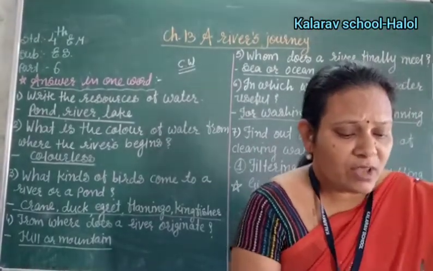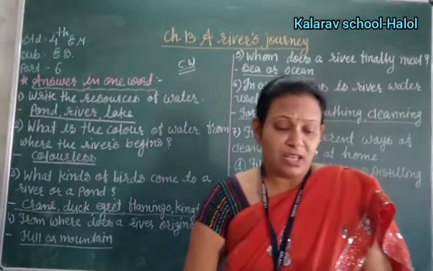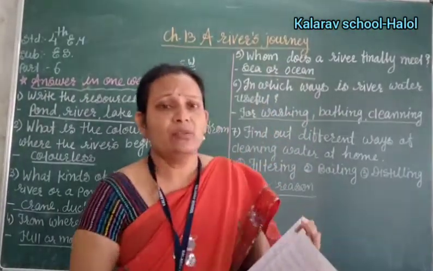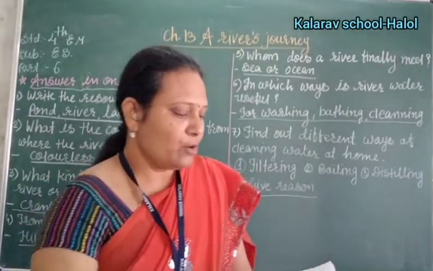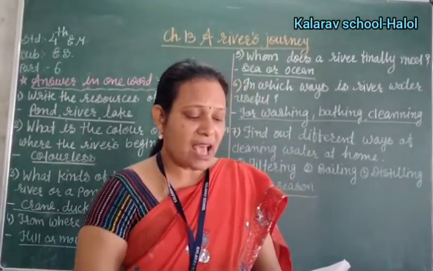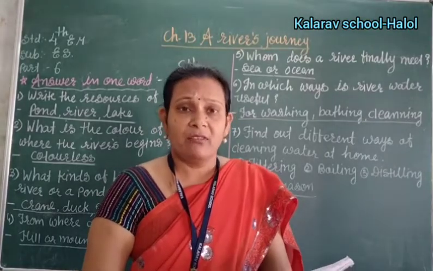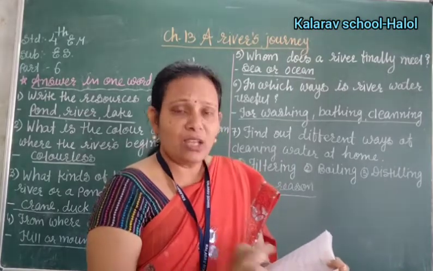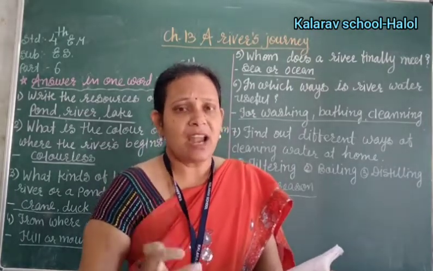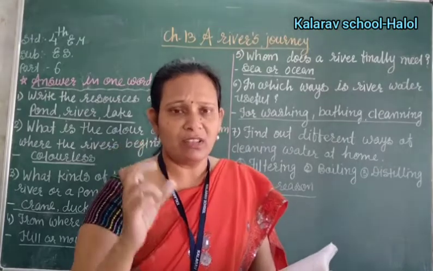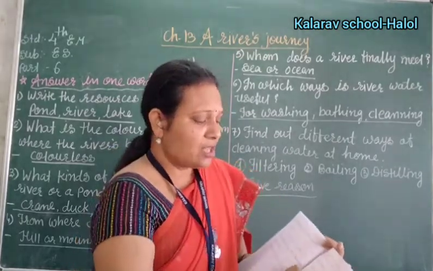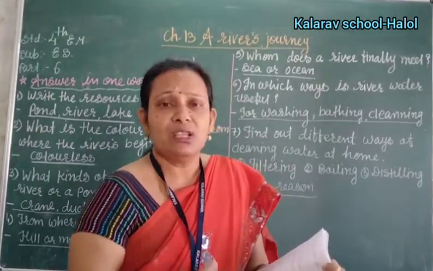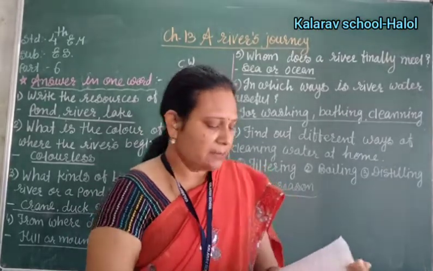Okay students, now we see the give reason. Give reason, I don't have enough space, so I have to explain from the CW. Give reason: Rivers are known as Lokmata. Why is the river known as Lokmata? The answer is because when you write a give reason, every time you start with because, otherwise you start with due to, right? So because the river provides all our basic necessities, the river is known as Lokmata, right?